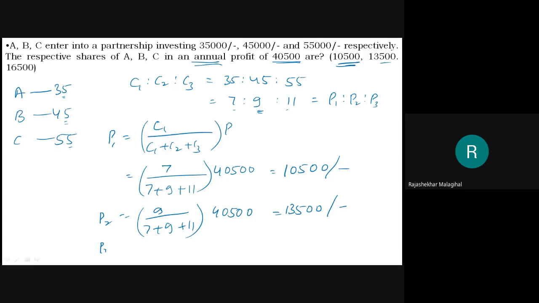Like that, P3 will be 11 divided by 7 plus 9 plus 11 into 40500. That is 11 divided by 27 into 40500. That is 16500. Okay. This is what you are going to get as a profit distribution.